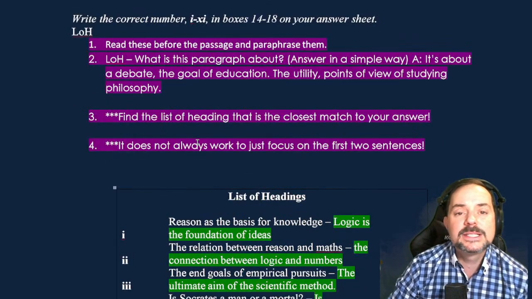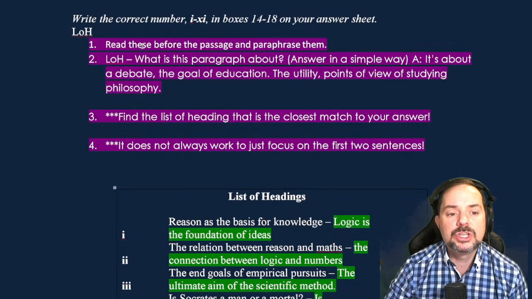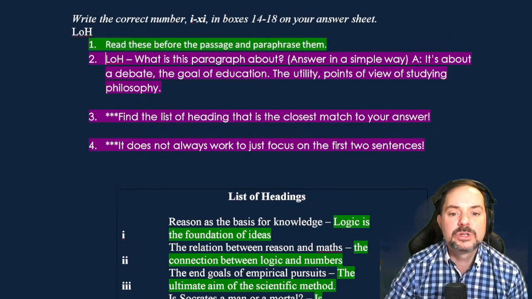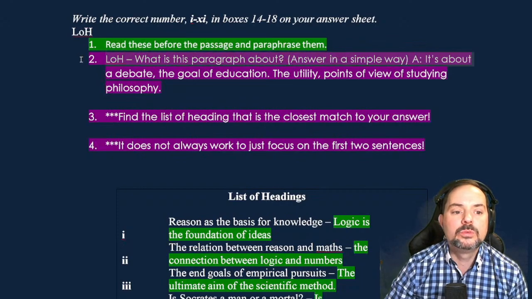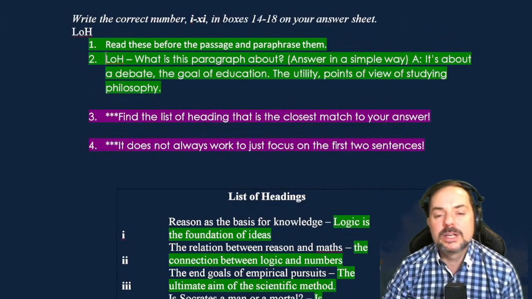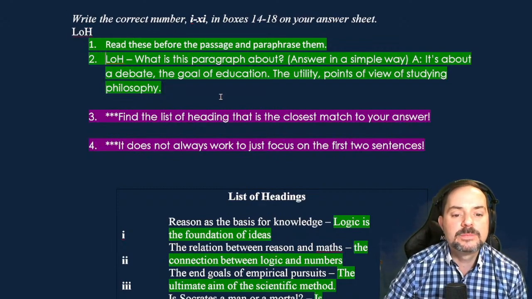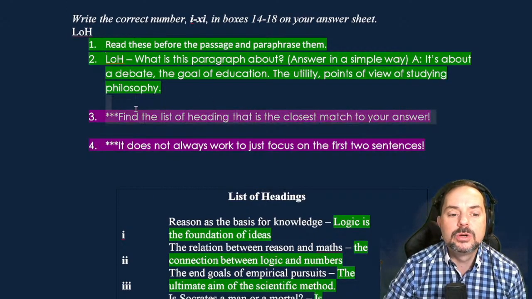Okay, so list of headings, again, this right strategy is you read these before the passage and you paraphrase them. That's your first step. Then next, you read each paragraph and you ask yourself, what is this paragraph about? You answer the question and then you realize what the answer is by thinking about the closest match.